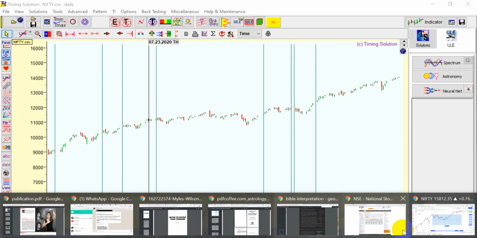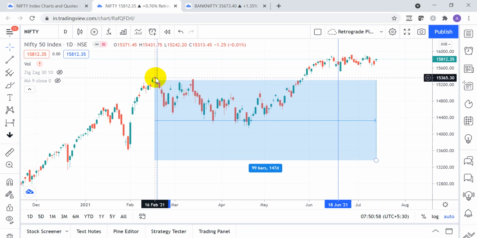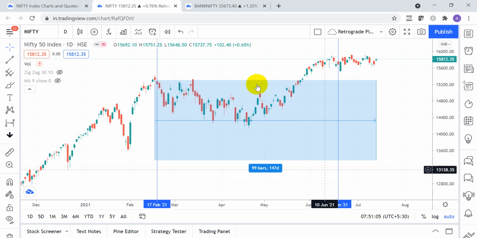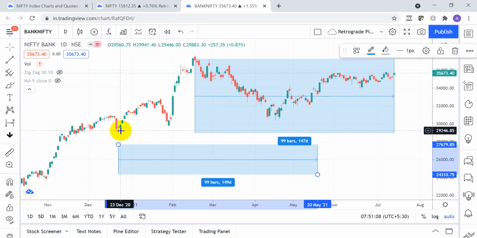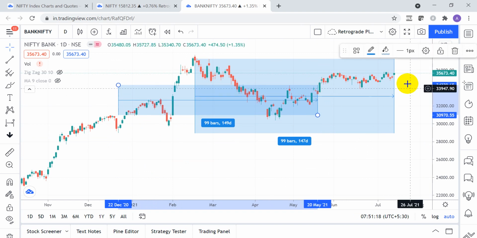Another thing which has happened is we are crossing the 99 bar. This technique I've discussed many times. Yesterday was the 99th bar from the 16th February high, and as you can see, we are crossing this 99 bar. Similarly for Bank Nifty, I'm just giving you an example. This was the low on 22nd December, and the 99th bar happened here. After that we had a big up move in the market. Now we are forming the 99th bar again. So Gann and Astro are both meeting together. Be ready for a big move in the market.